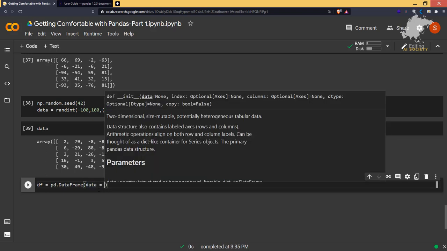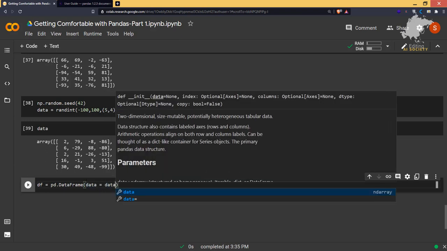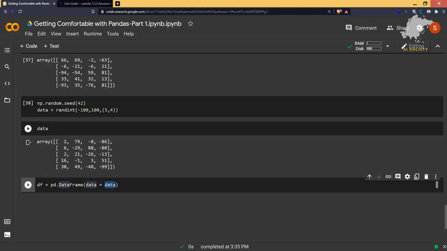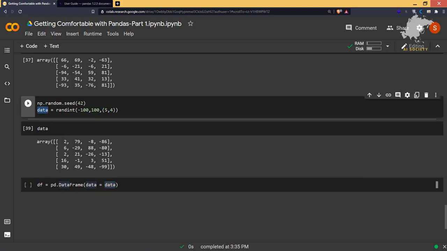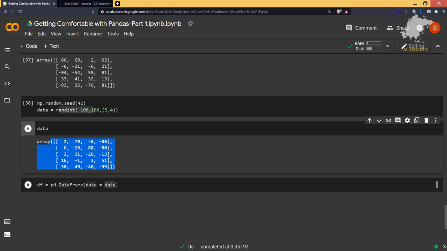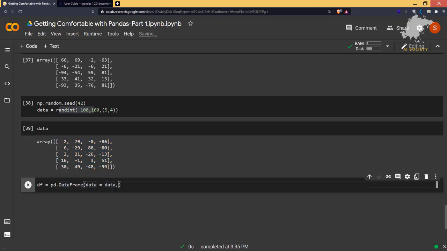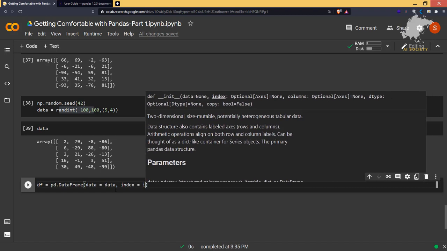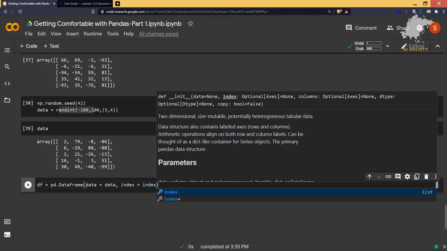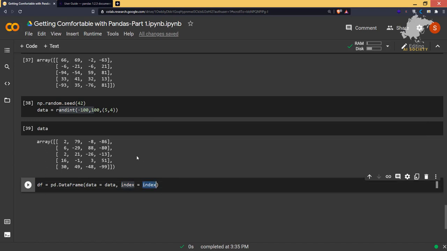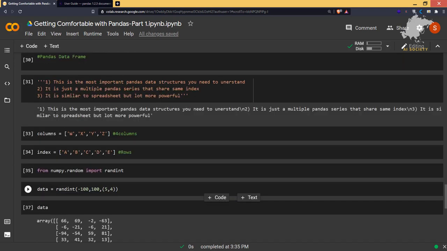Okay, so data is equal to data. This one is the parameter and this is the value, which is this one. That means this whole data is going to be stored in the data frame. And now we'll have some index value, index which is equal to index. This index is the parameter, and this is the value, and this index is just a, b, c, d, e.